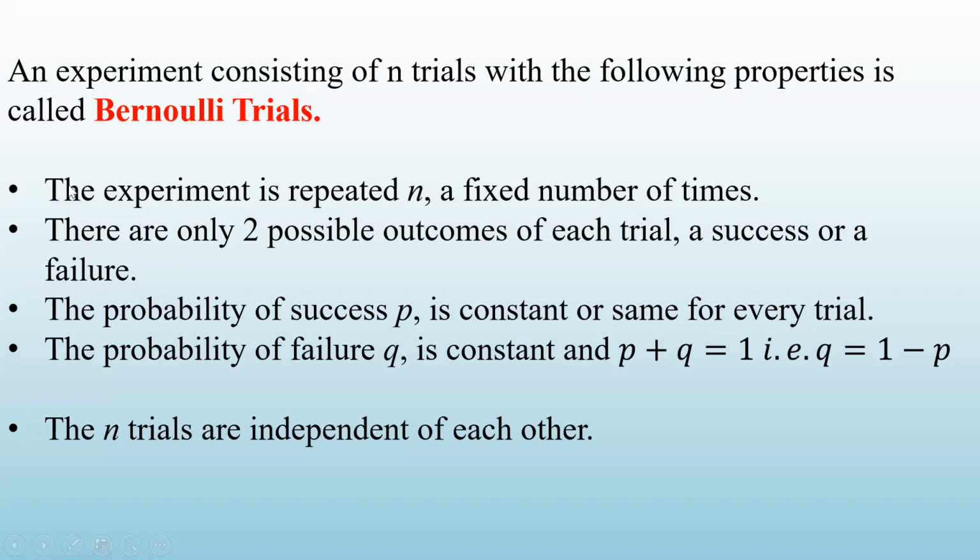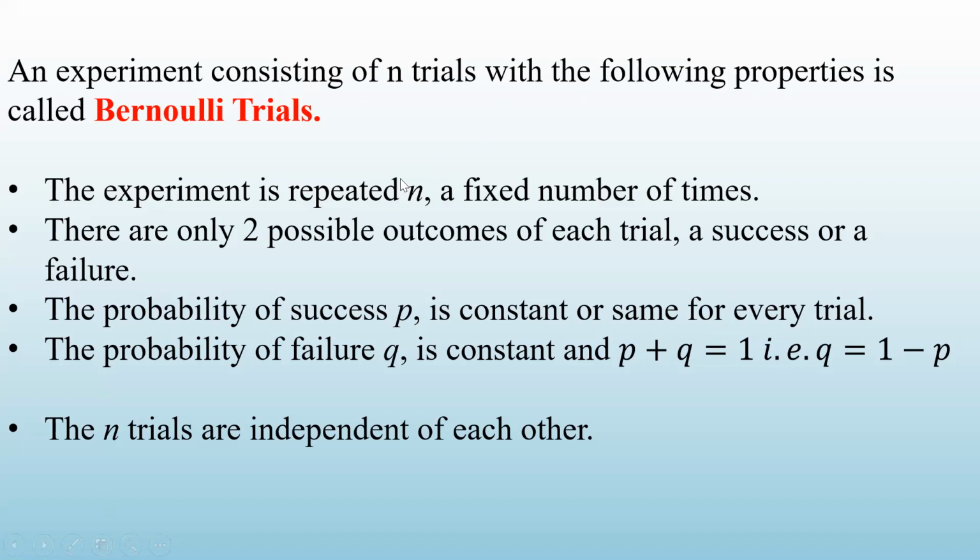The first property: the experiment is repeated a fixed number of times, n. That means you are not going on repeating; you have to fix that n. For example, you may be tossing a coin 5 or 6 times, so n will be 5 or 6.